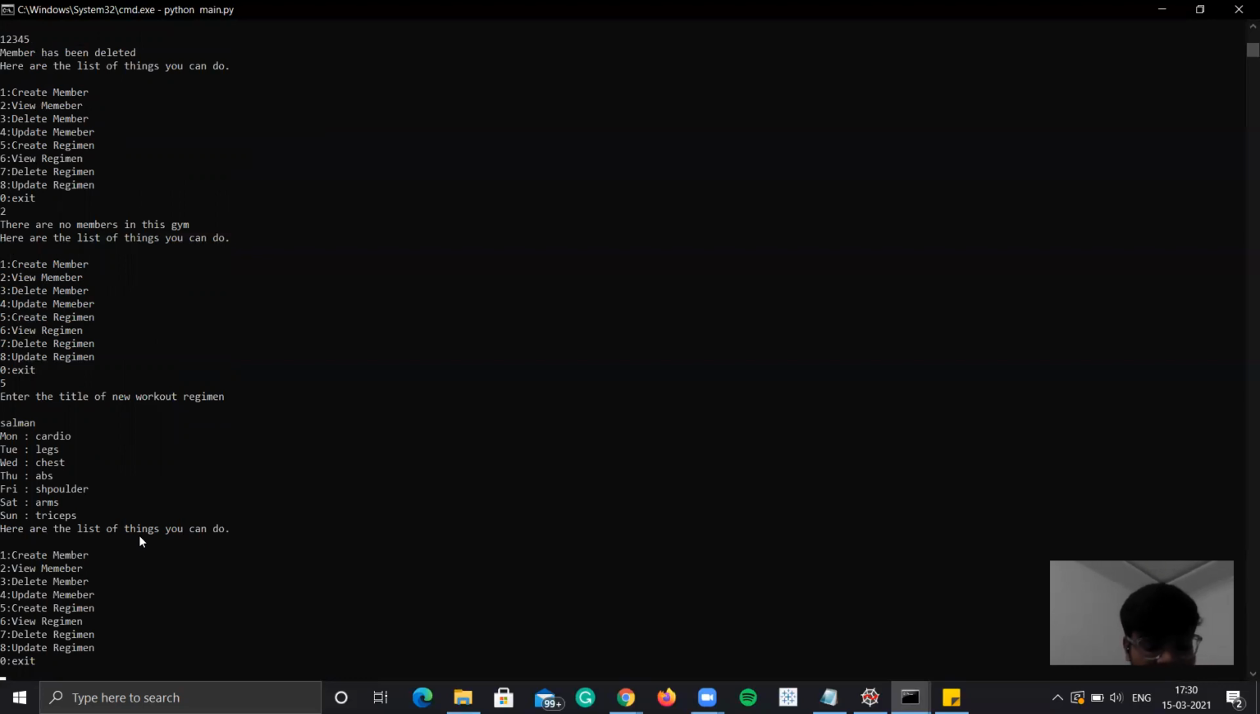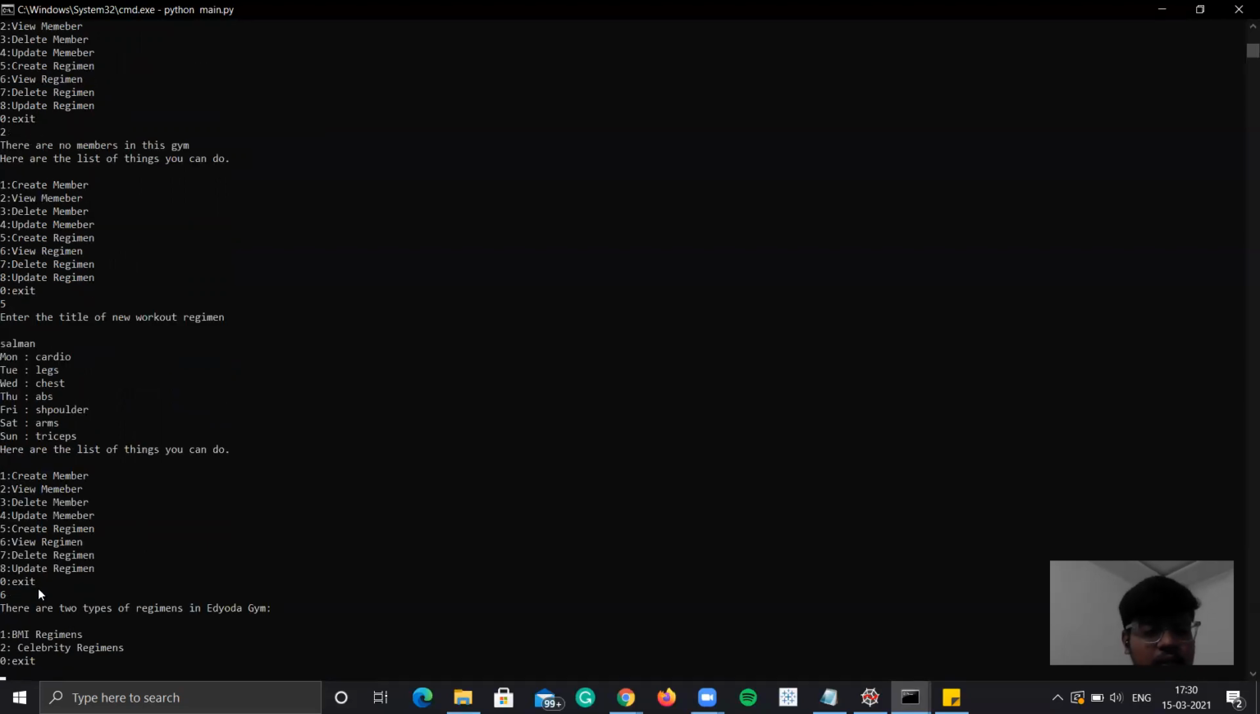So for viewing the regimen, 6 is the option. So I will go to the 6. As I said earlier, there are 2 kinds of regimens. One is the BMI based regimen, and the other is celebrity regimens. With the BMI based regimen, when I create a member, it will ask me whether to give that guy a BMI based regimen or a celebrity regimen. If I choose one at that time, it will take the BMI regimen, which is according to his BMI. And the celebrity regimen is the customized regimen.